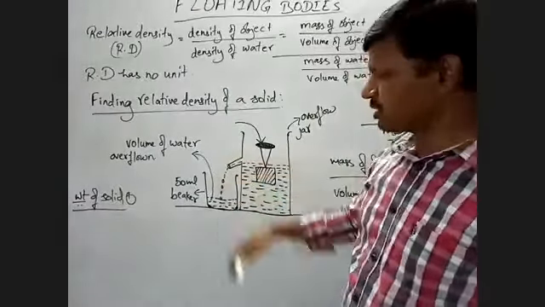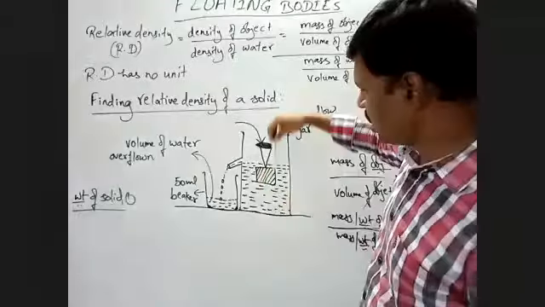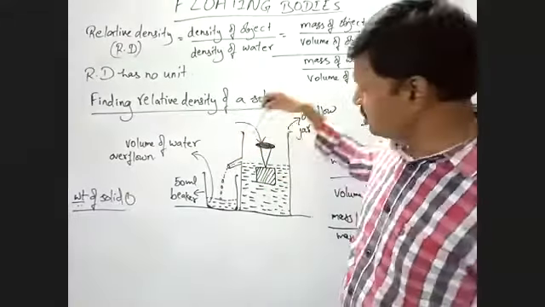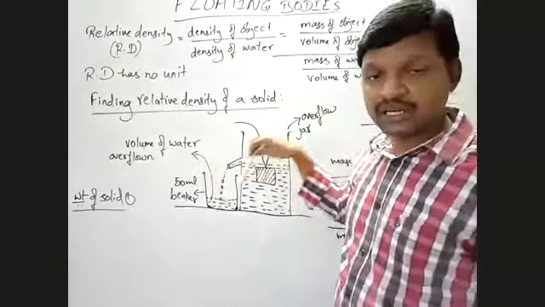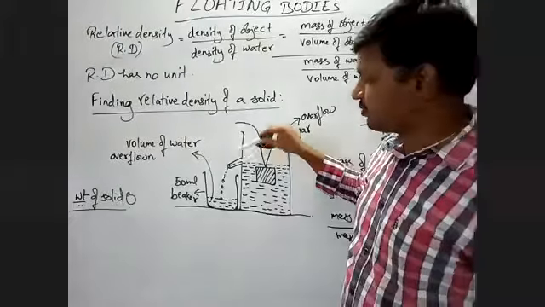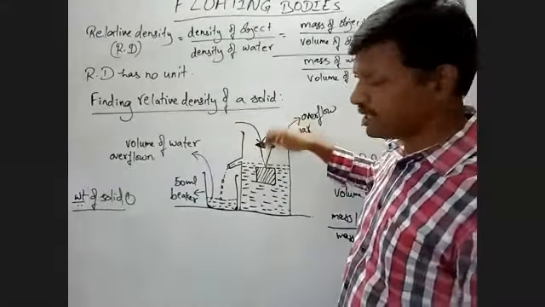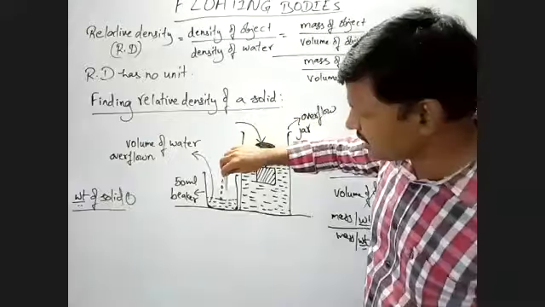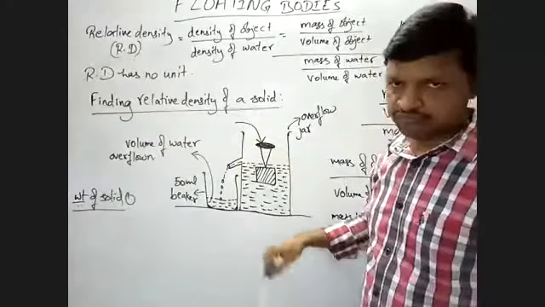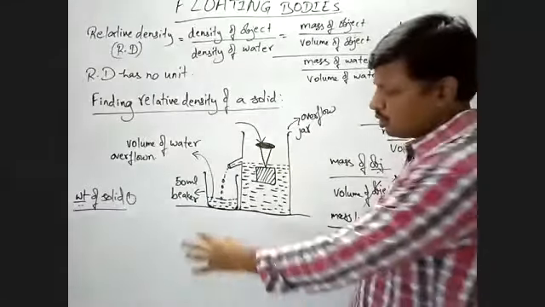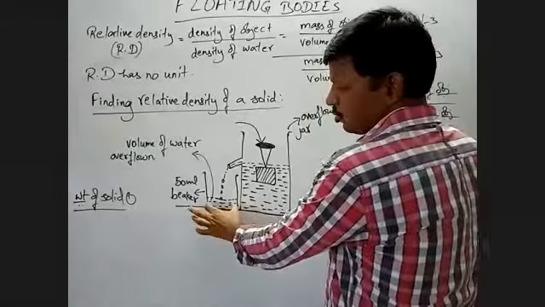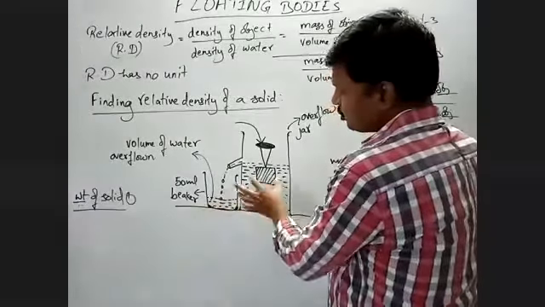Through it the water will flow. Now you are making the object to sink into water completely, so that the liquid or water which is coming out we are collecting in a small jar, in a vessel. Okay, so now this quantity of water is equal to the volume of this one.